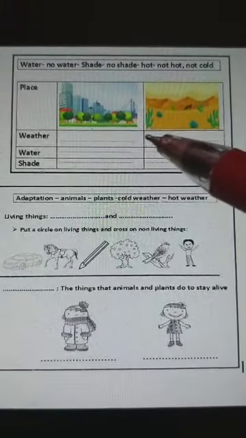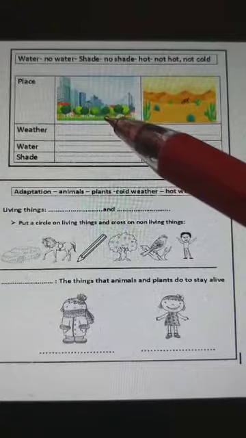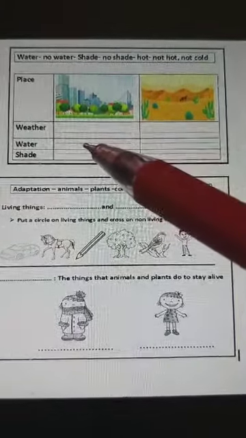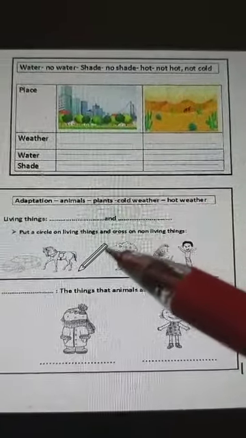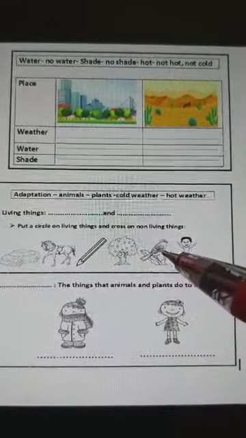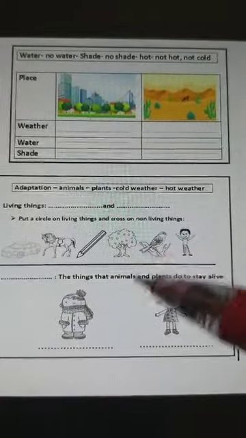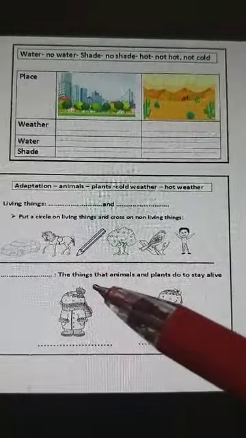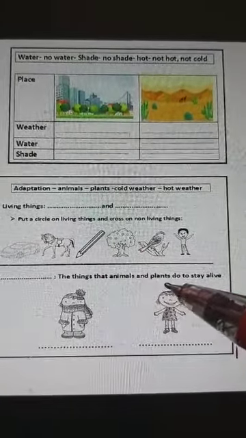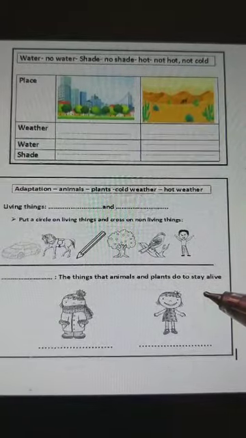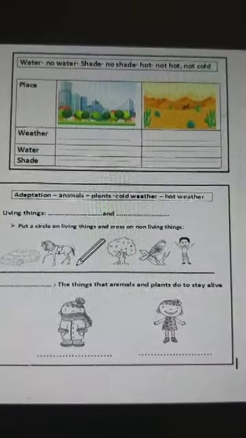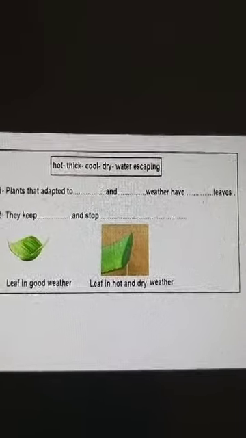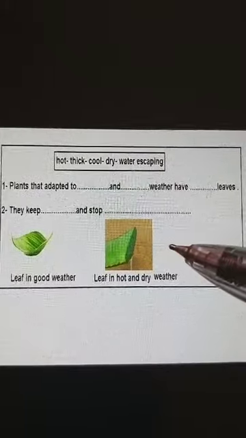Where do you want to live, here or here? You choose this. Why? Because the weather here is good, not hot, not cold, and there is water and there is shade. Living things are animals and plants. What is the meaning of adaptation? Adaptation means the things that animals and plants do to stay alive. This is called adaptation.